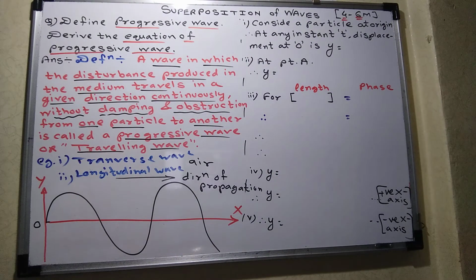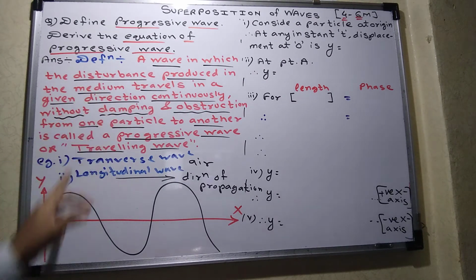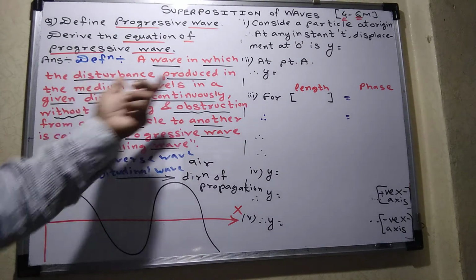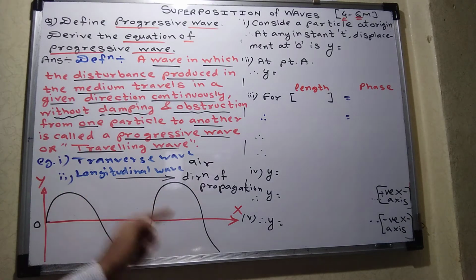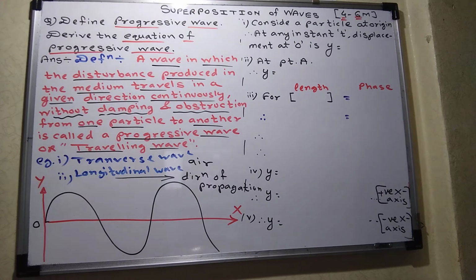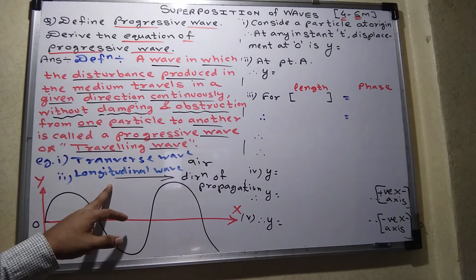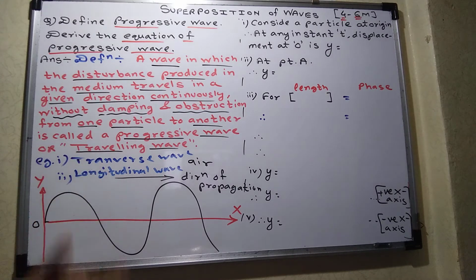So what is a progressive wave? A progressive wave is a wave in which the disturbance produced in the medium, you will see this up and down movement of the particle, travels in a given direction continuously. You will observe that this wave is traveling continuously in one direction without damping and obstruction from one particle to another. Such a wave is called a progressive wave. Understood? And another name of the progressive wave is traveling wave. Now, examples of progressive waves are longitudinal wave and transverse wave. Already I defined what a transverse wave and a longitudinal wave are.